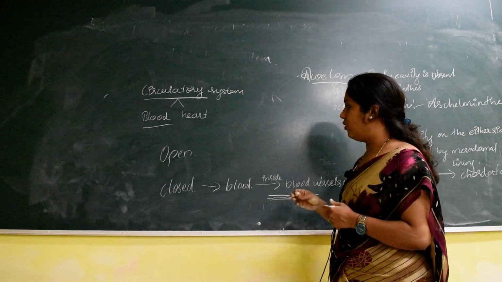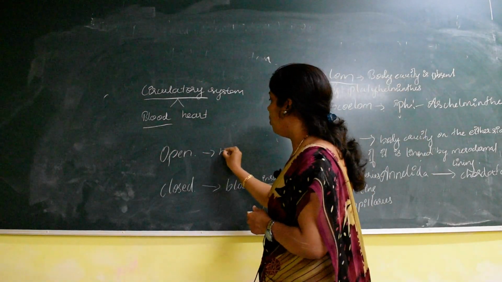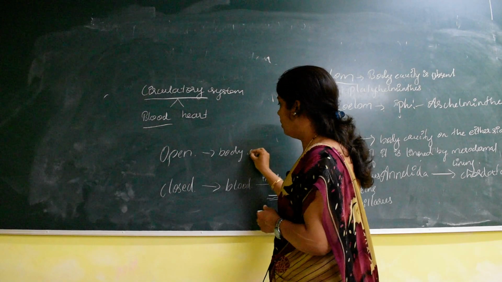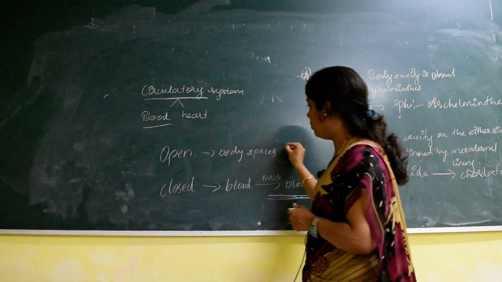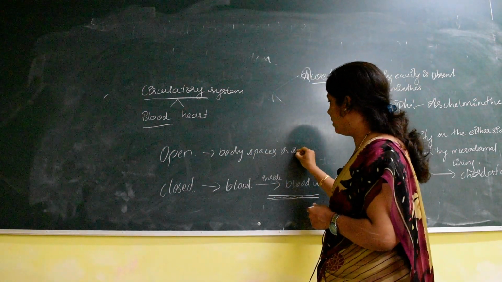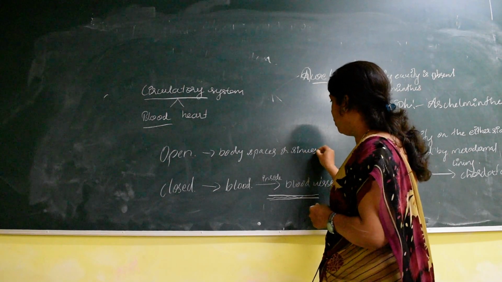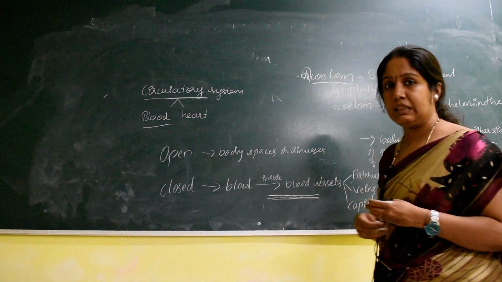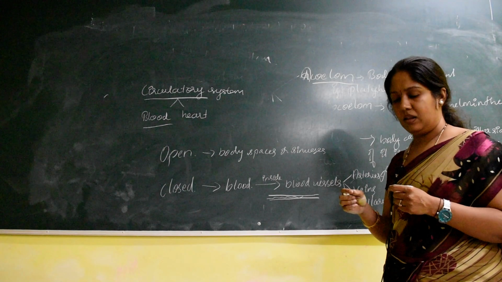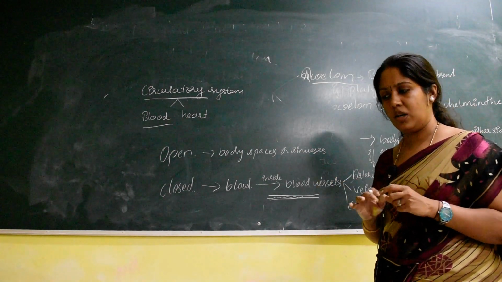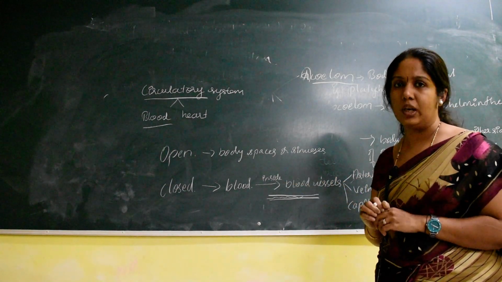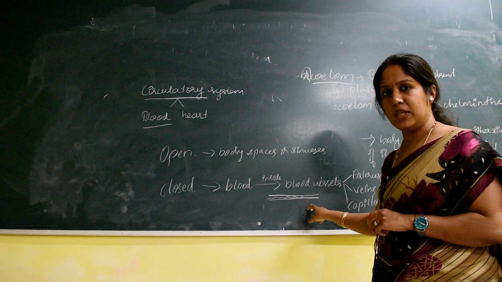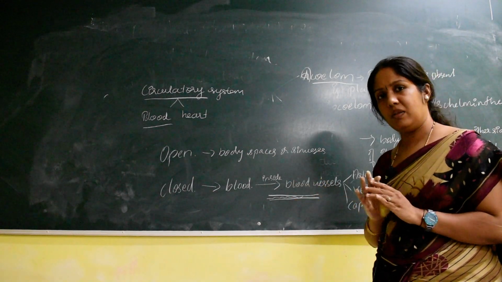Whereas if the blood flows in the body space, or you can also use the word sinuses, or you can say the organs are bathed in the blood, and there are no blood vessels. So in the body spaces the blood will be flowing due to the lack of blood vessels. So in open type, the blood vessels are absent.